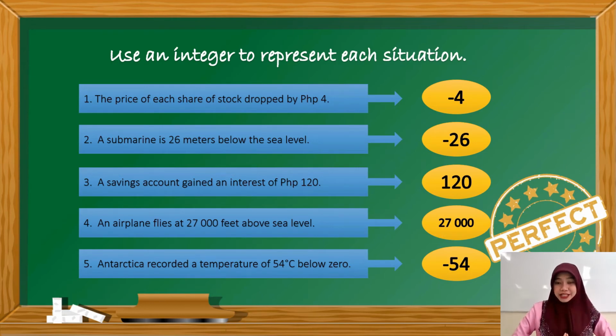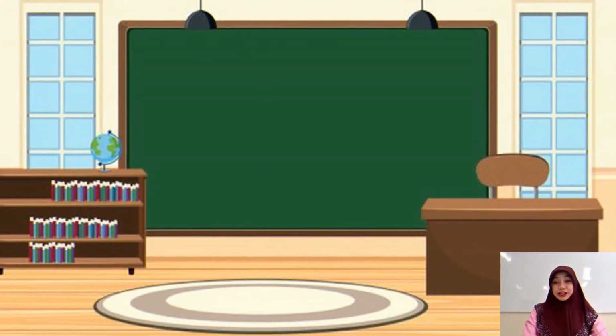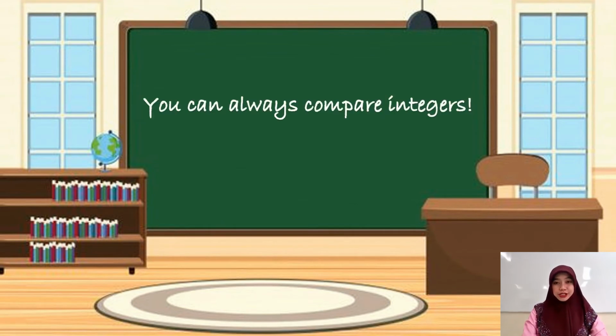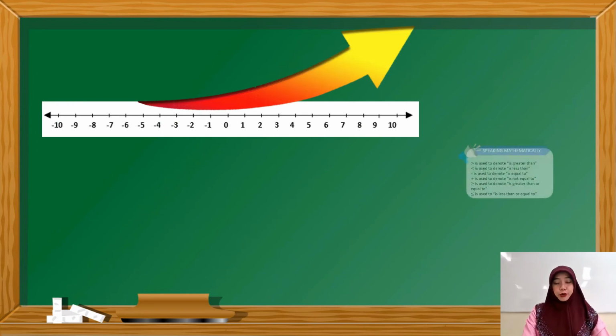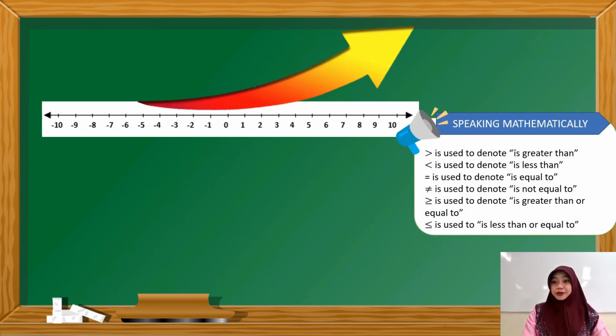Perfect! Did you get all the correct answers? Awesome! You're a certified matinik and matalino. Did you know that you can always compare integers? When comparing integers, we can use the symbols greater than, less than, equal to, not equal to, greater than or equal to, and less than or equal to.